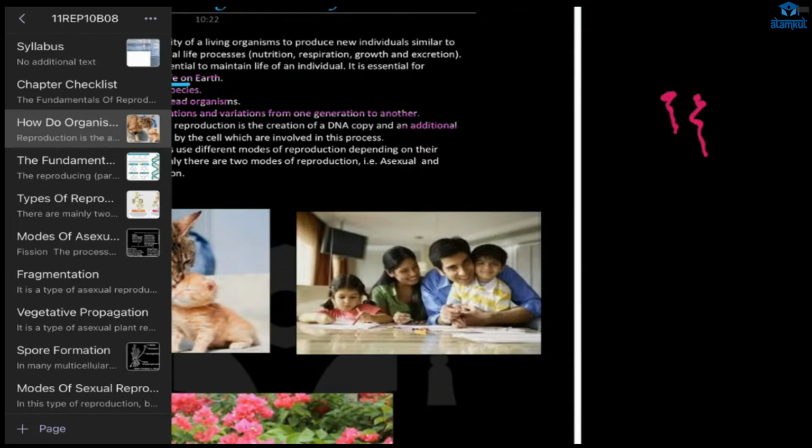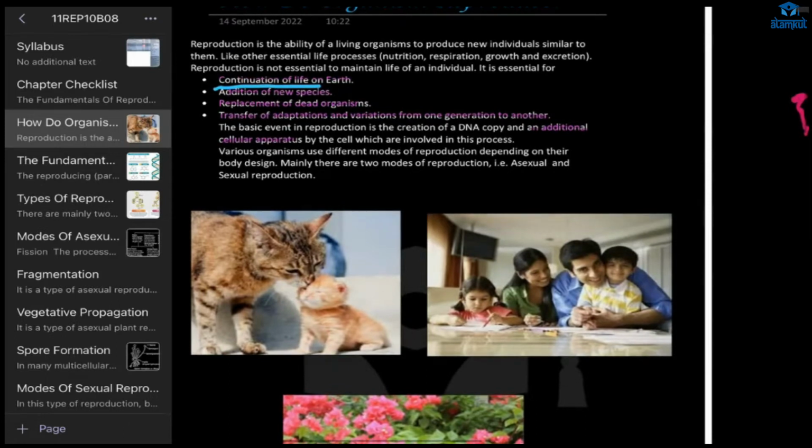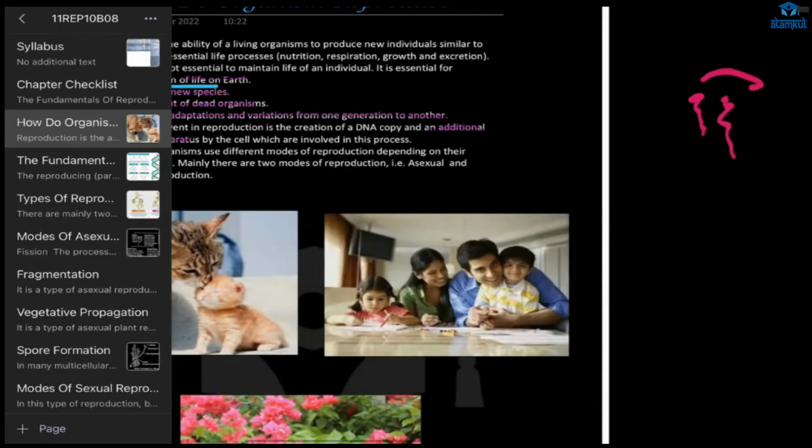After that, it has to have a cell, a cellular component. That's what it is saying. So the basic event in reproduction will be the creation of a DNA copy and additional cellular apparatus, where the newly created DNA copy is kept, right? Yes, ma'am.